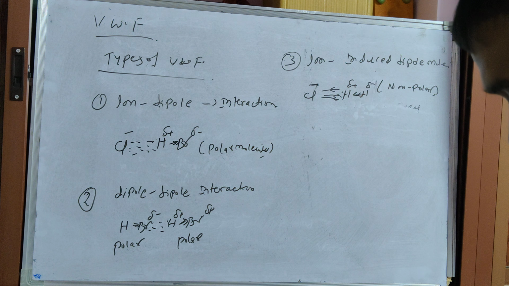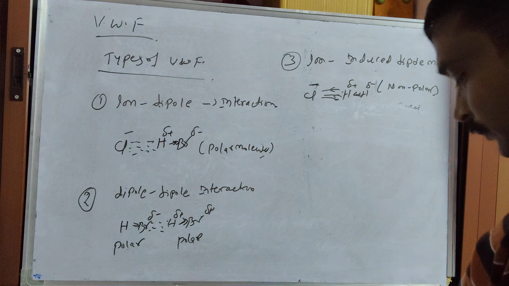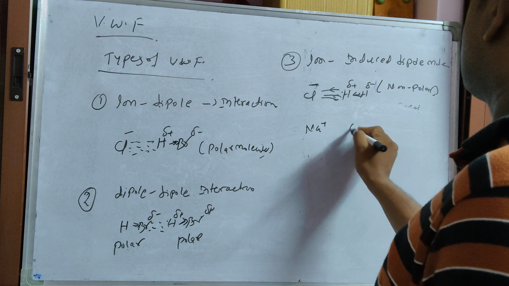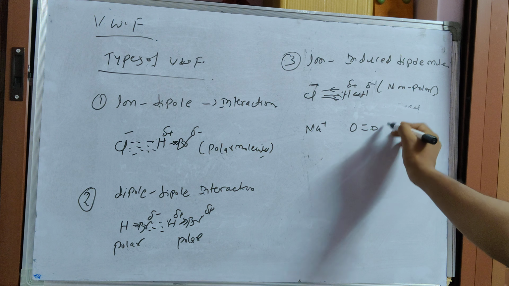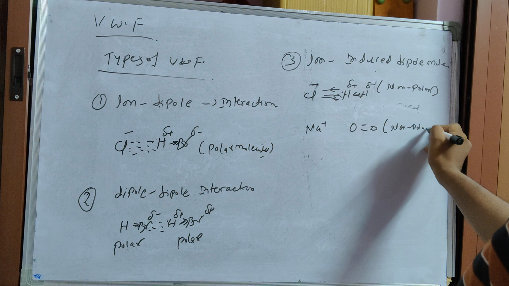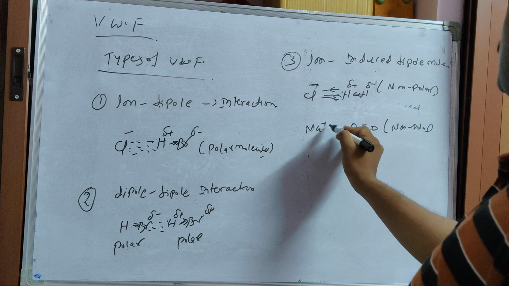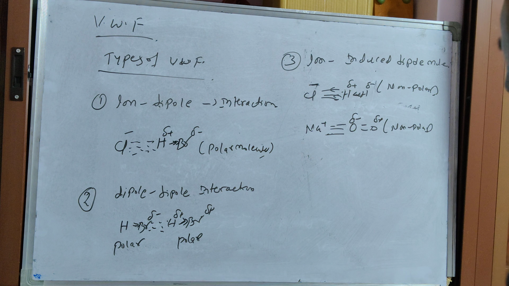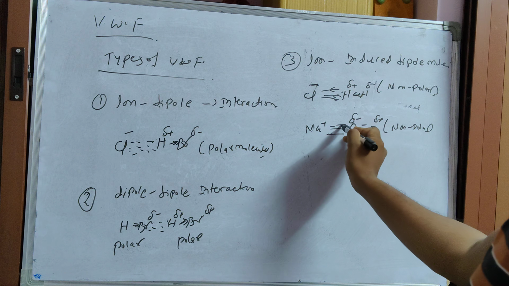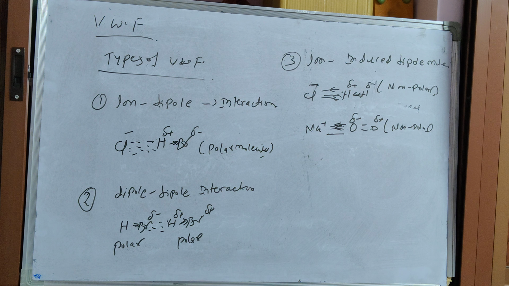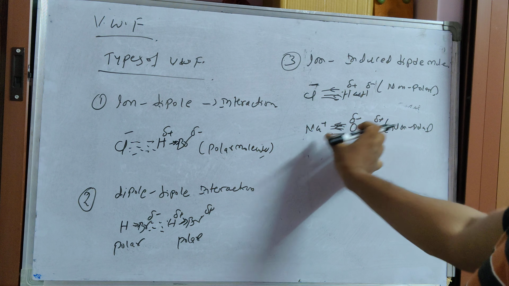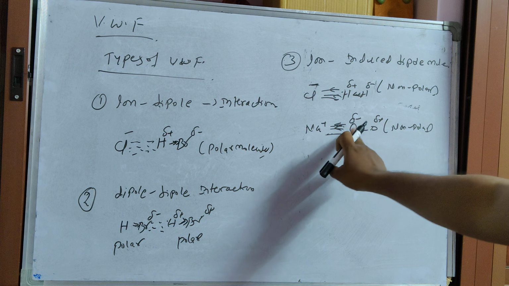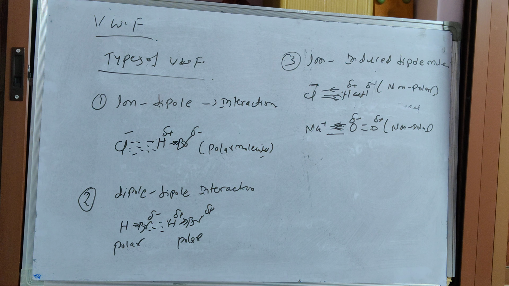That is called the ion induced dipole moment. Or you take Na plus and an oxygen molecule, O double bond O, which is non-polar. Due to the positive charge, electrons are attracted and a negative charge forms, so a dipole exists. The sodium ion induces the dipole nature in the oxygen molecule. Then it is called ion induced dipole interactions.